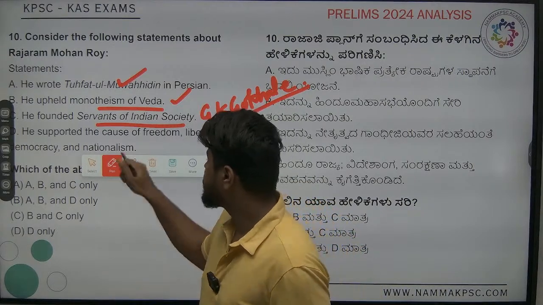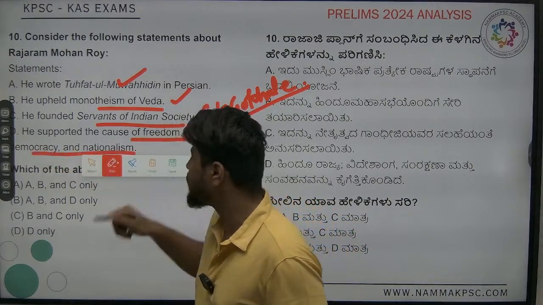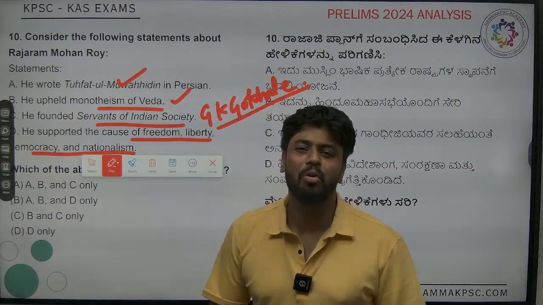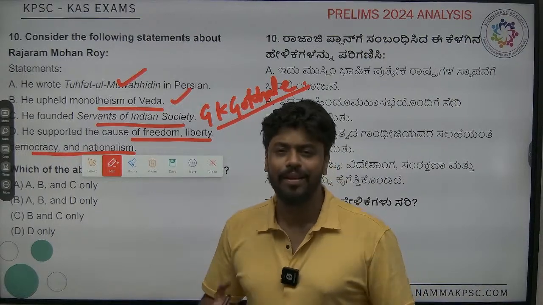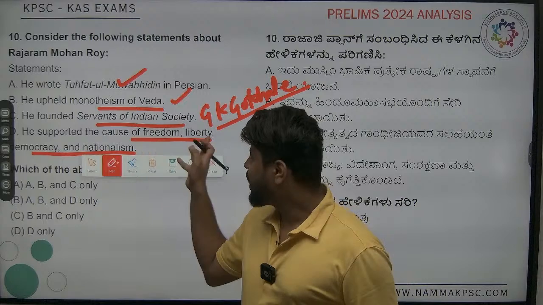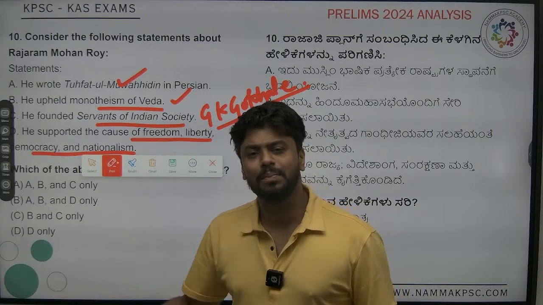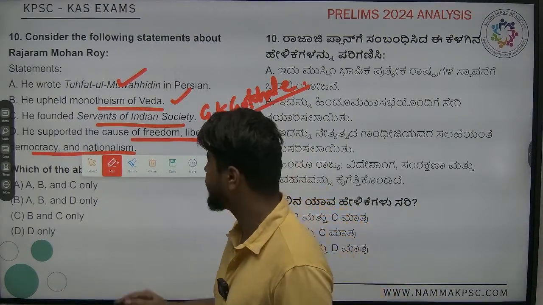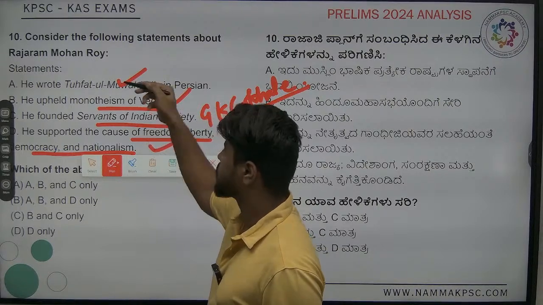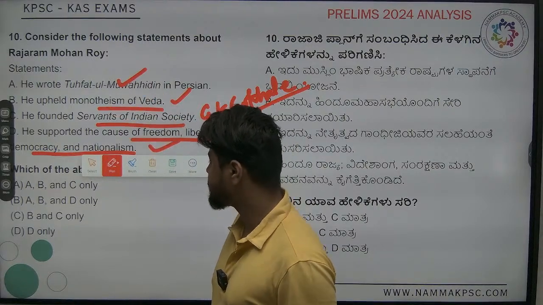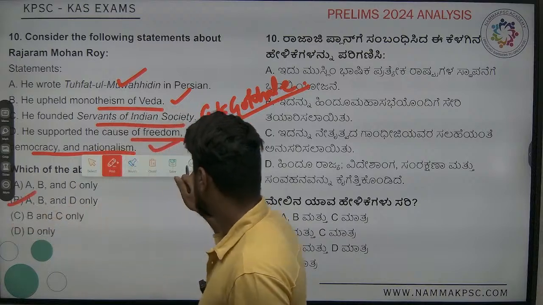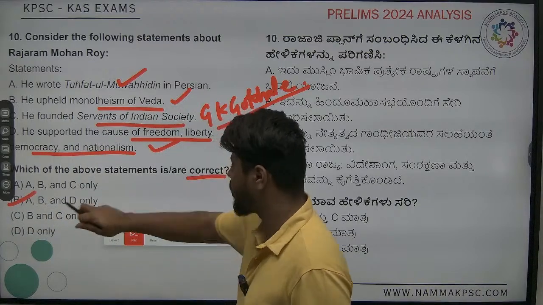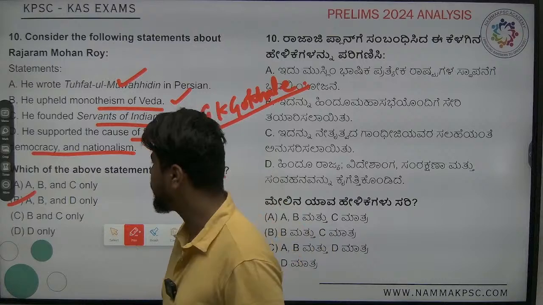Next one, he supported the cause of freedom, liberty, democracy, nationalism. Raja Ram Mohan Roy was a very progressive person. Being progressive, will he be favorable to all of these principles? 100% he will be. So this is correct again. So A, B and D. They have asked which of them is correct only, so the answer is B.